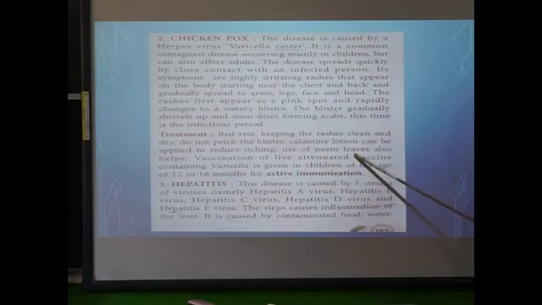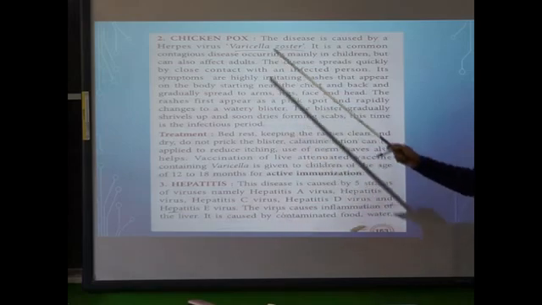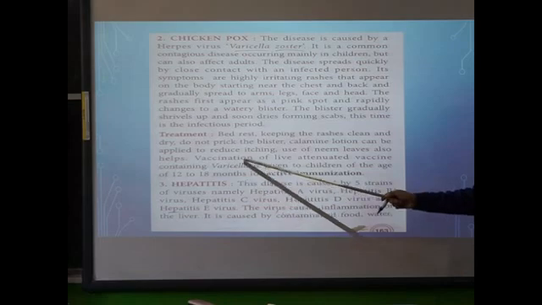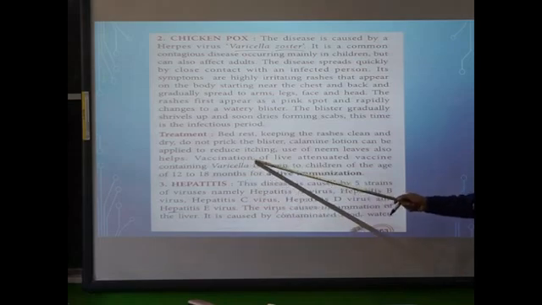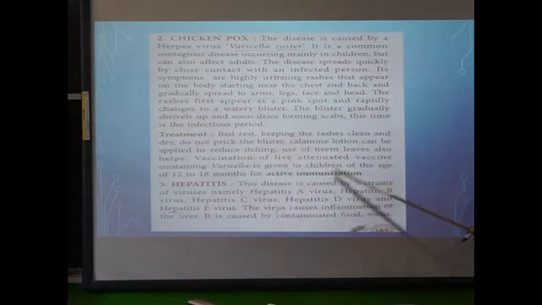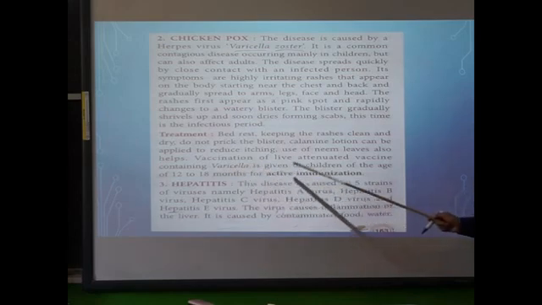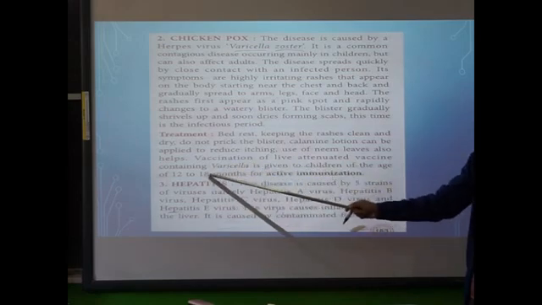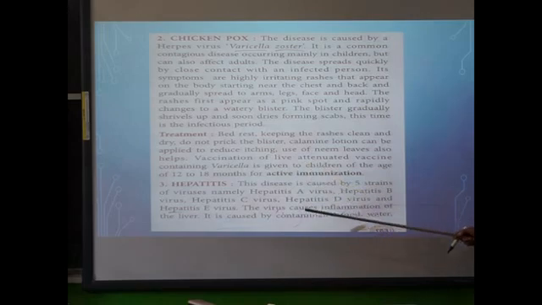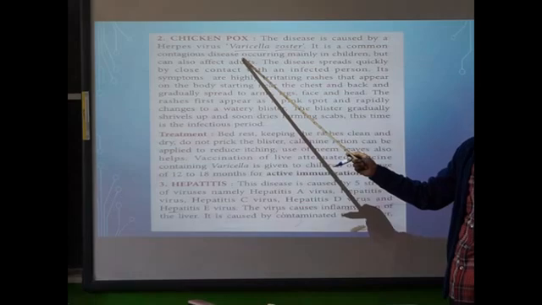Use of neem leaves can also prevent the transmission of chickenpox. Vaccination is very important. A live attenuated vaccine containing varicella is given to children of the age of 12 to 18 months for active immunization. So vaccination can be given for the prevention of chickenpox.